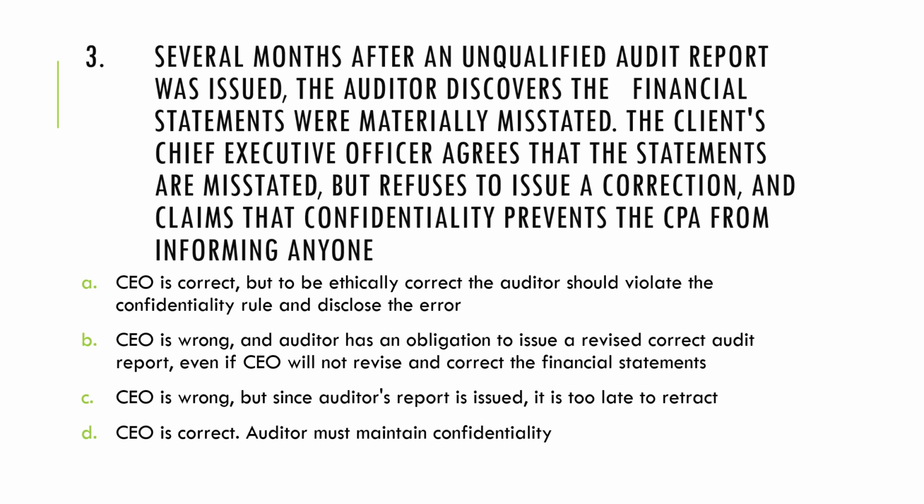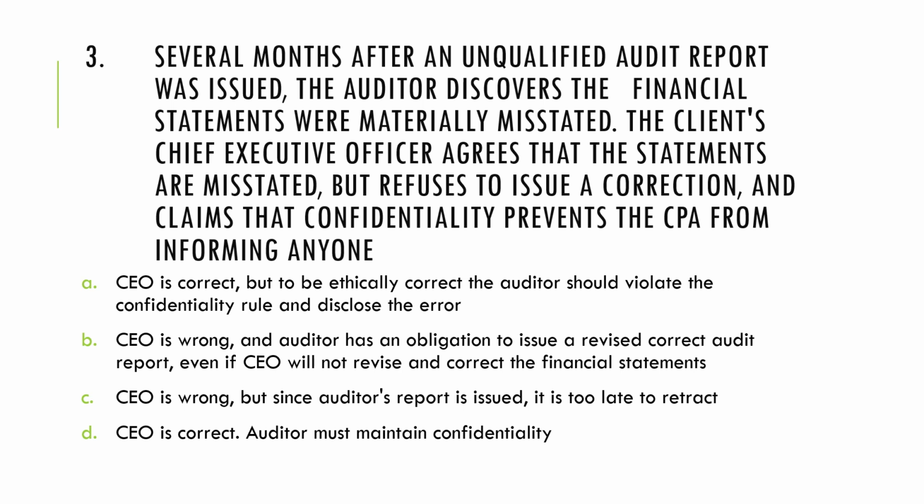Moving forward to question number three. Several months after an unqualified audit report was issued, the auditor discovers that the financial statements were materially misstated. The client's CEO agrees that the statements are misstated but refuses to issue a correction and claims that confidentiality prevents the CPA from informing anyone. The question now is, is the CEO correct? Can the auditor be prevented or prohibited from issuing a new report simply by virtue of confidentiality?